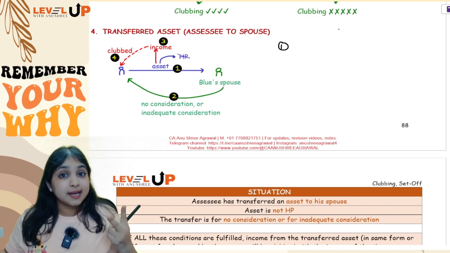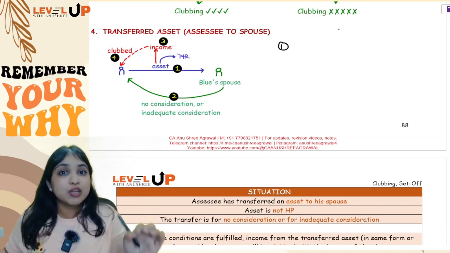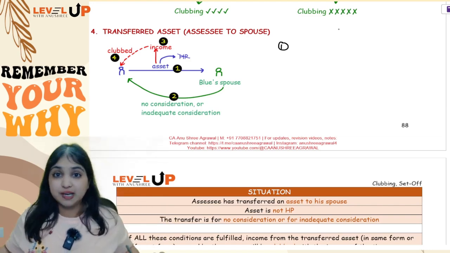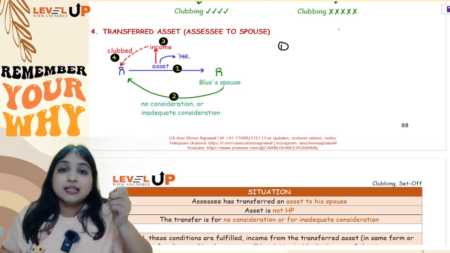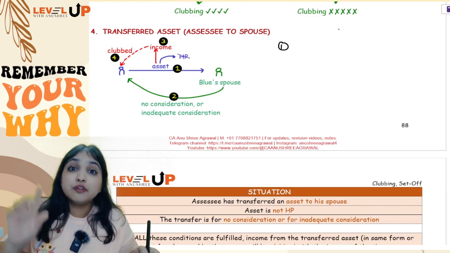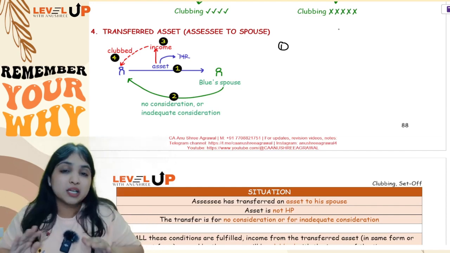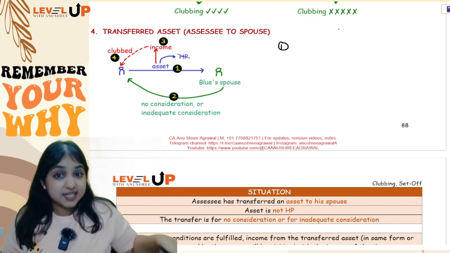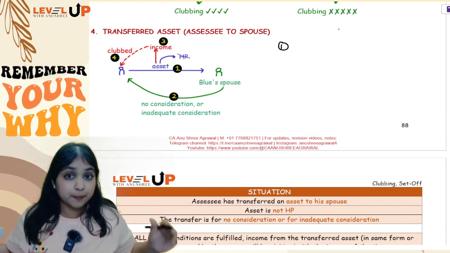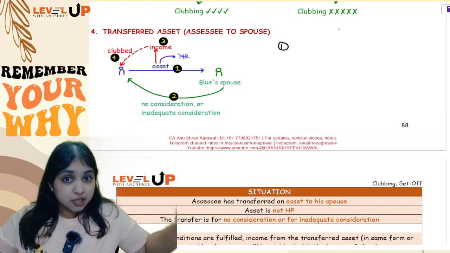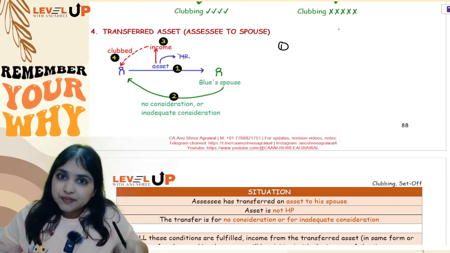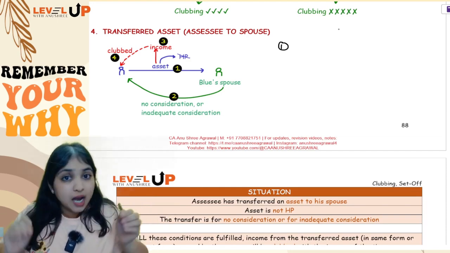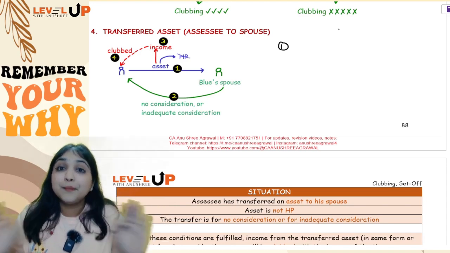Okay. Then our second adjustment was transfer of income without transfer of asset. Whether revocable, whether irrevocable doesn't matter, clubbing provisions will apply. In a third situation, there was transfer of asset, but it was a revocable transfer. If it is revocable transfer, clubbing provisions will apply. But if it is revocable only after transferee's death, clubbing provisions will not apply. If it is revocable only after transferee's death, but during the transferee's lifetime, if the transferor is going to enjoy some benefit directly or indirectly, again clubbing provisions will apply. Okay, you're perfect till here.